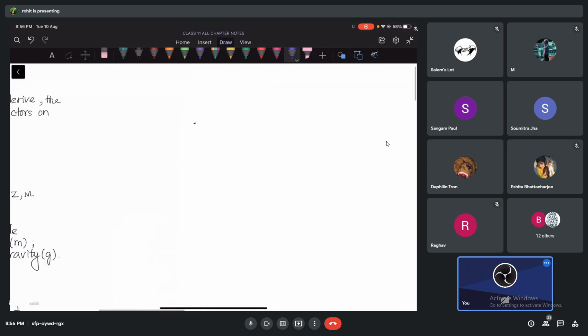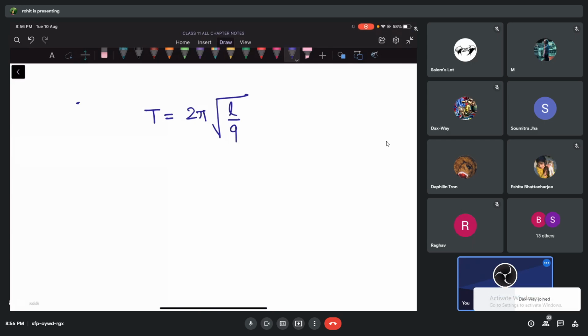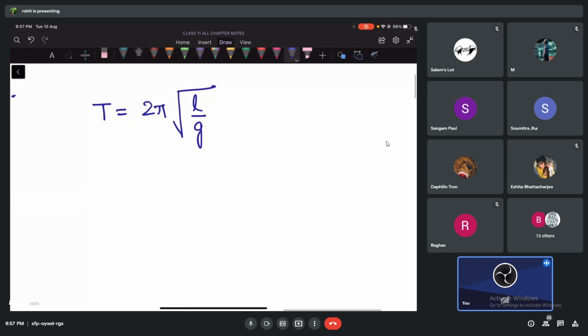We came across a formula which looks like this: T equals 2 pi root over L by g. Just an introduction, we can do it next day also. If I have a pendulum bob of mass m, maybe 1 kg, 2 kg, 3 kg, and length maybe 1 meter, 2 meter, 3 meter, how much time does this pendulum take to go to the other end and come back to the same point? That is called time period. According to this formula, if you look carefully, the time period depends on what, guys? Check. What is this?